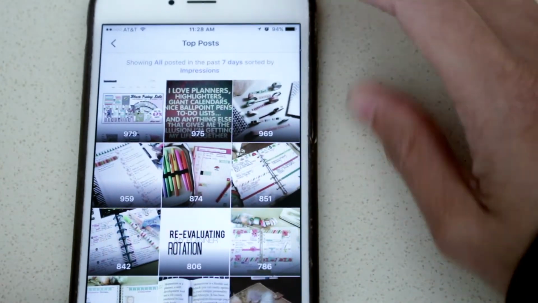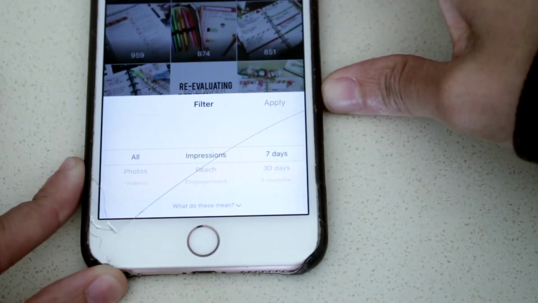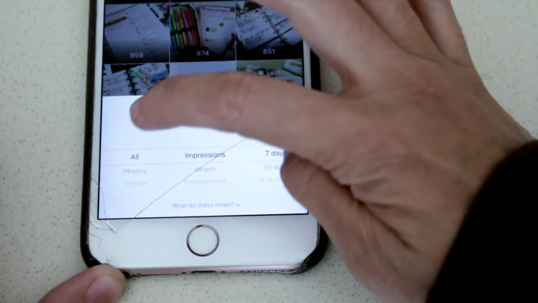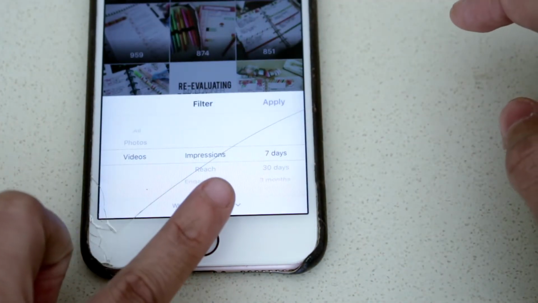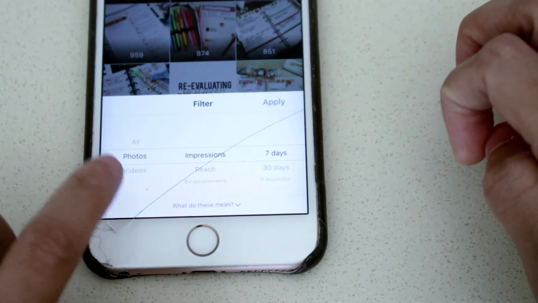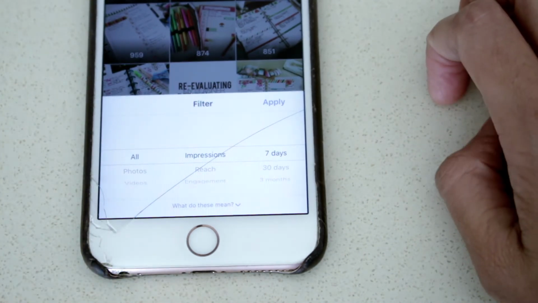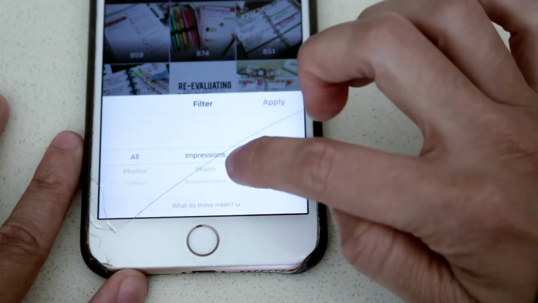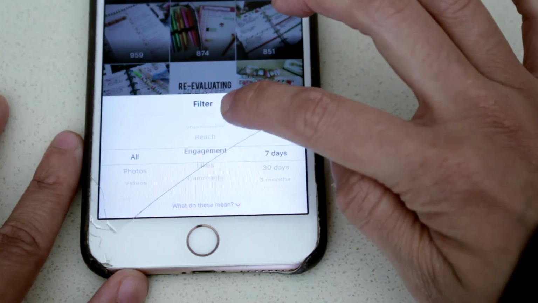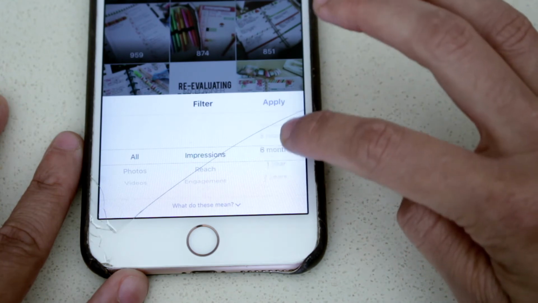Now what you can do is if you click on impressions, you're going to get this little menu that pops up and you're going to see all, you're going to see photos, and you're going to see video. So you can just sort video impressions for the past 7 days, photos, or all. I usually do all because I don't post too many videos, so I don't have to worry about my number system being filtered by videos. Now you can do impressions, you can do reach, you can do engagement, you can do likes and comments, and then you can do 7 days, 30 days, 3 months, 6 months, a year, and 2 years.